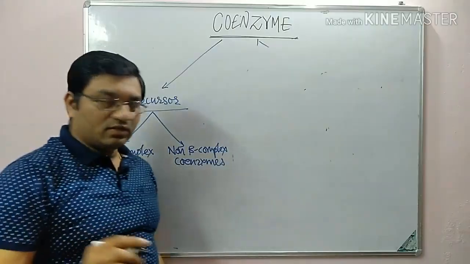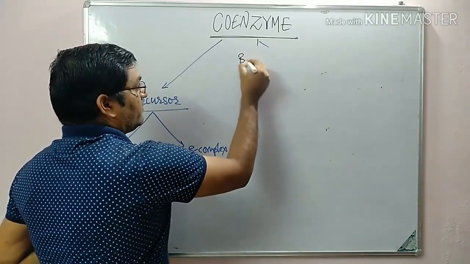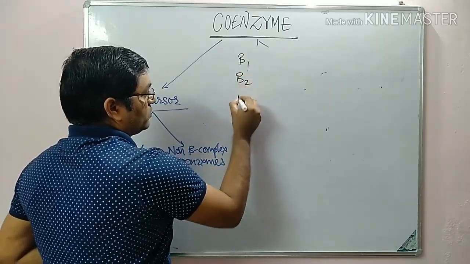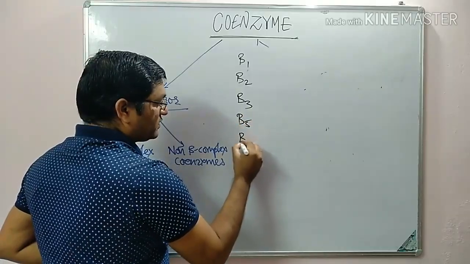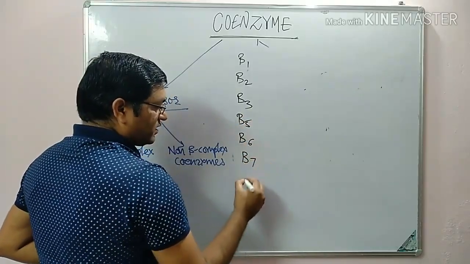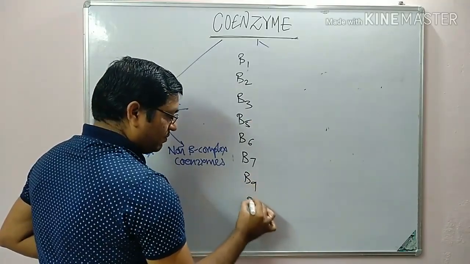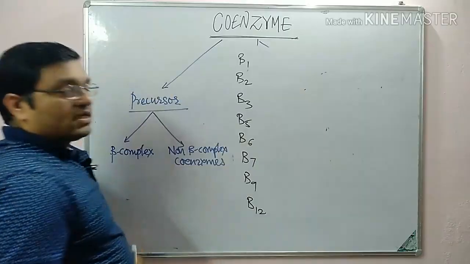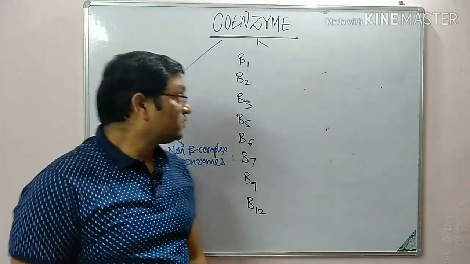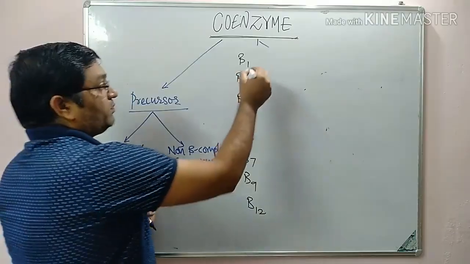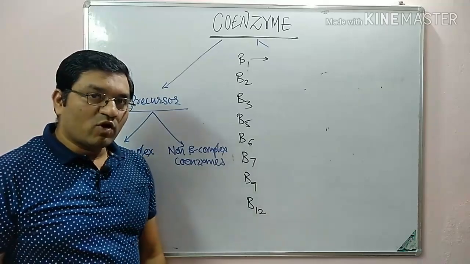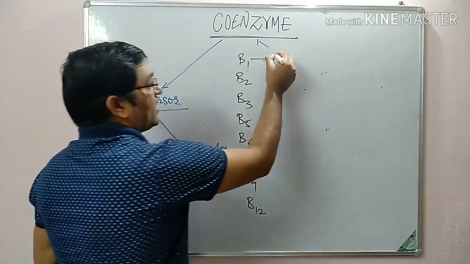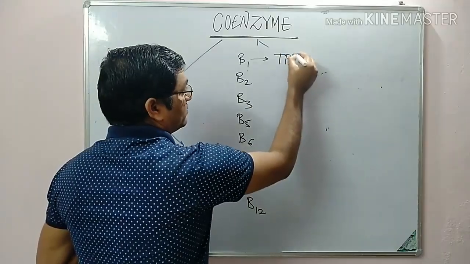Start from the B1, B2, B3, B5, B6, B7, B9 and B12. These are the B complex vitamins. B1, it is thiamine, and the coenzyme form of thiamine is the thiamine pyrophosphate.